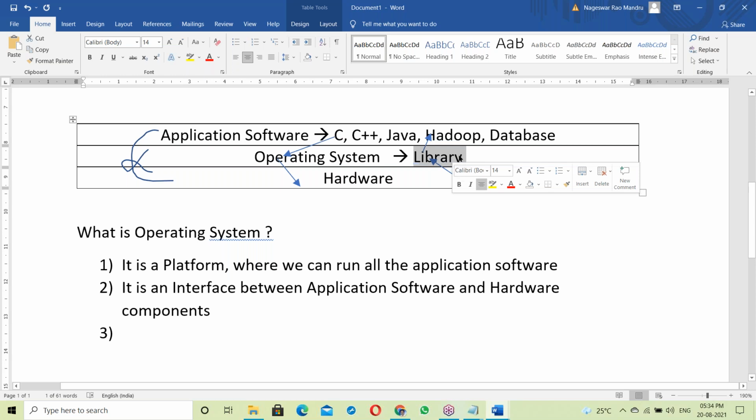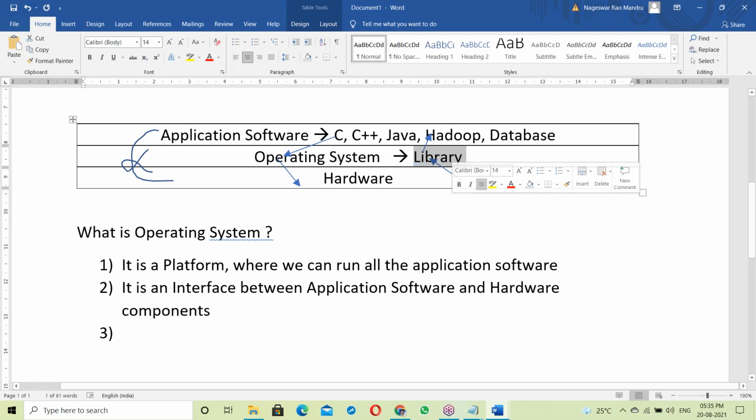For example, the stdio.h header file is a C language library containing standard input output functions like printf and scanf.